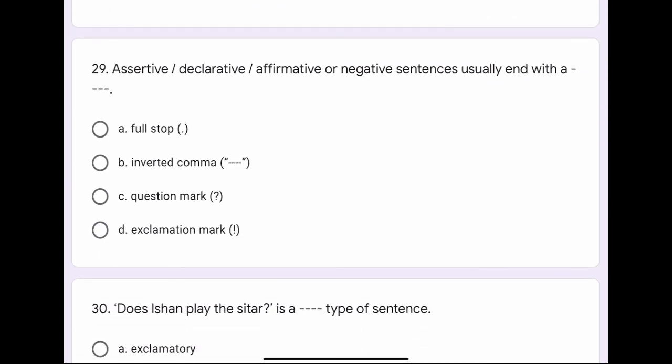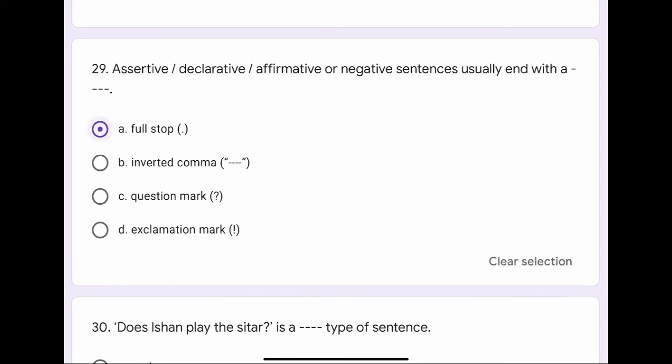Question number 29. Assertive or declarative or affirmative or negative sentences usually end with a dash dash. The options are A. Full stop, B. Inverted comma, C. Question mark, or D. Exclamation mark. The correct option is A. Full stop.